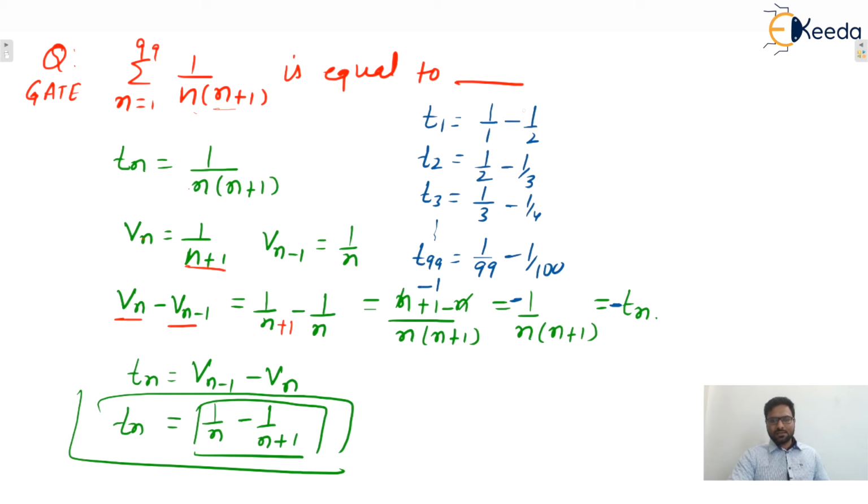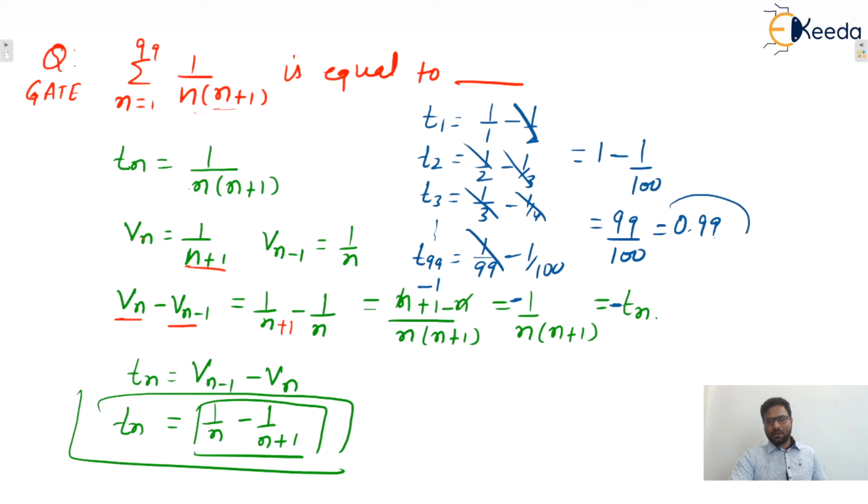So after summation, these will cancel out. Yes or no? So what remains? 1 minus 1 by 100, and that can be written as 99 by 100. So the correct answer is 0.99. Yes or no? So that is your correct answer. I hope this one is clear to everyone. Okay, so moving to the next problem.